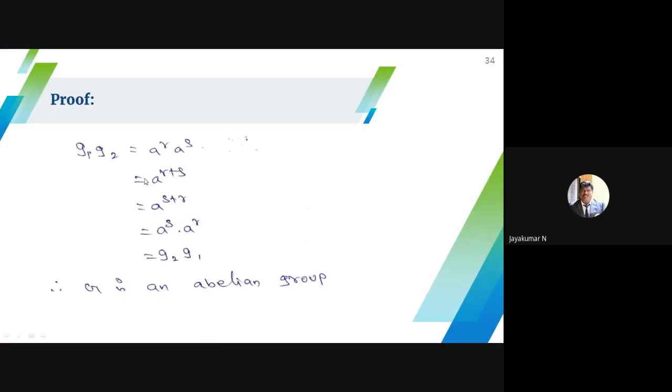So I assume G1 star G2. G1 star G2 means A power R and A power S, a normal multiplication, okay, don't worry. So here I can add the powers: A power R plus S. R plus S can be replaced as S plus R, and again I can split it into A power S into A power R. Finally I have G2 into G1. Therefore, I prove that A star B is equal to B star A. Therefore, G is an abelian group.